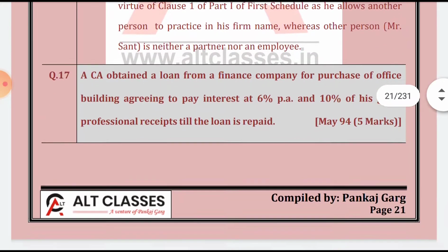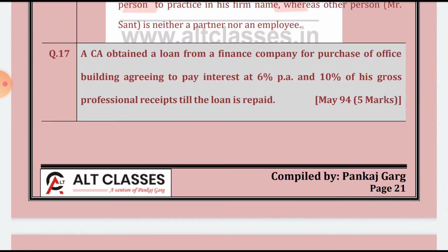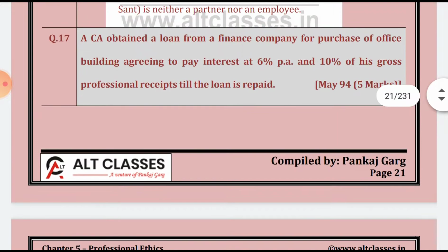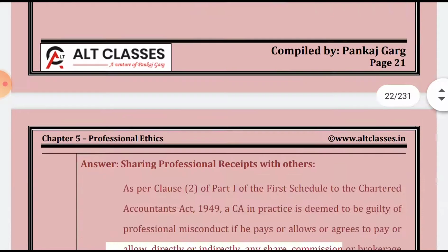Okay, now question number 17. A CA obtained a loan from a finance company for the purchase of an office building, agreeing to pay interest of 6%. So he obtained the loan from the finance company for the purchase of an office, agreeing to pay interest at 6% and 10% of his gross. So he is paying a percentage of his professional receipts till the loan is repaid. So basically he is guilty under clause 2 part 1 first schedule.